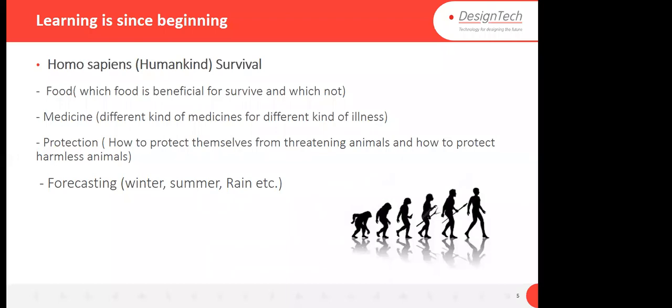The same way for forecasting. What is the pattern that tells when winter will come, what is the pattern in the environment or atmosphere that summer will come, then rain will come? Based on that, they were doing agriculture and harvesting and this kind of thing. That is the example of human learning. So human learning has existed since the beginning. Without a pattern, learning is not possible. Whether you are working on machine learning or taking some decisions yourself, we require some kind of patterns.